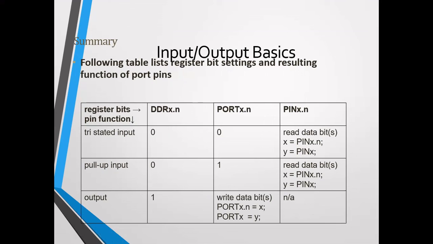You can refer to this table. These are the register bits DDRX, PORTX, and PINX. If DDRX equals 0 and PORTX equals 0, then reading the bits gives a tri-stated input. If DDRX equals 0 and PORTX equals 1, then it will act as a pull-up input. If you want to give output, then you have to set DDR to 1, and then you can directly use the PORTX register for giving the outputs, right?